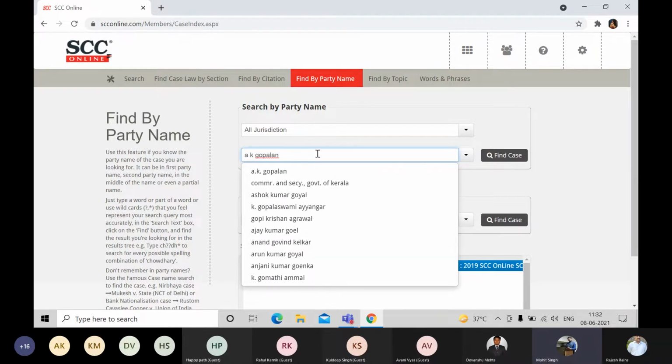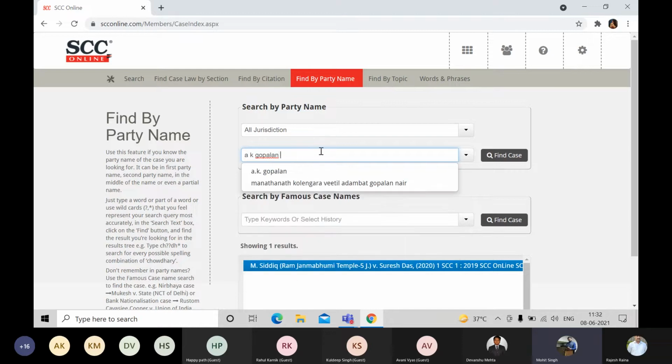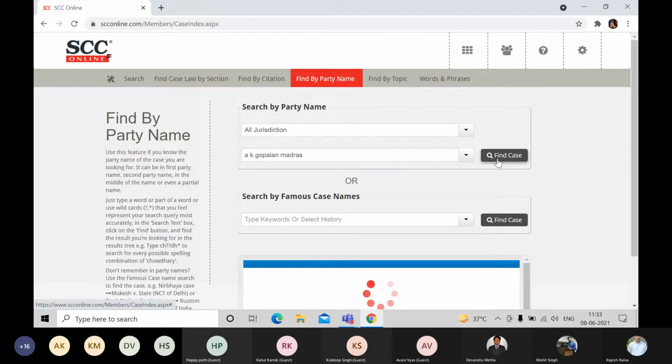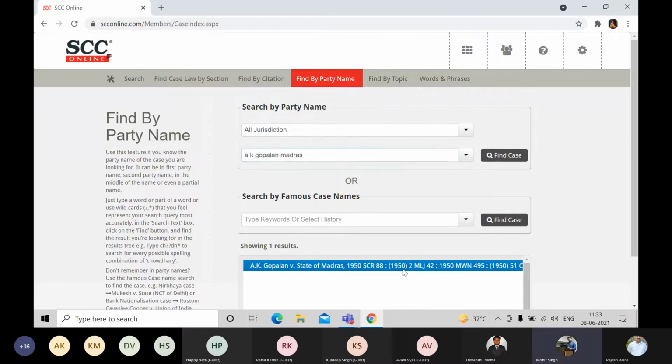We can remove the word versus. We all know we do not have to type versus. Versus is common. And then we'll type State of Madras. Or we'll type only Madras. No problem. Click on find case. There you go. Only one result found.